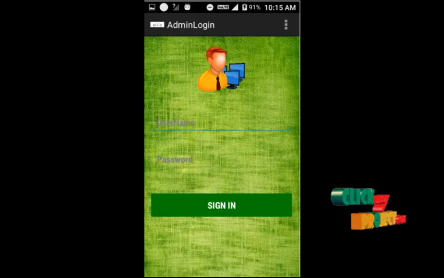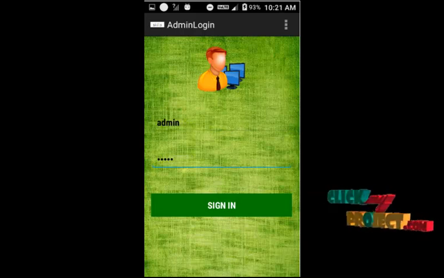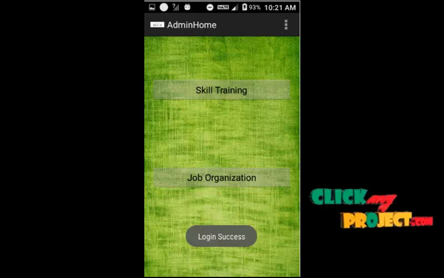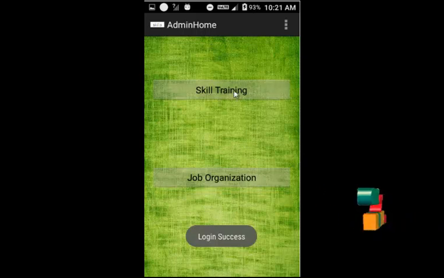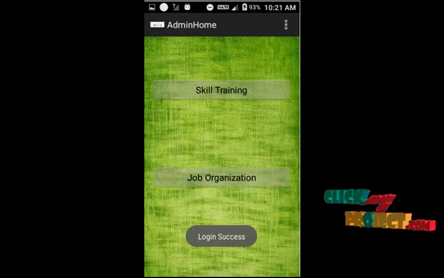This is the admin login page. Admin can give their username and password. Admin username is admin, password is also admin. Click sign in. Admin will be logged in. This is the admin home page. Admin can add the skill training and the job organization details.